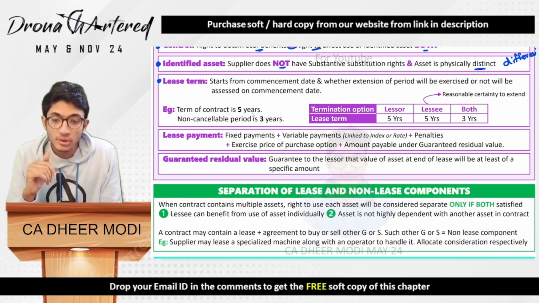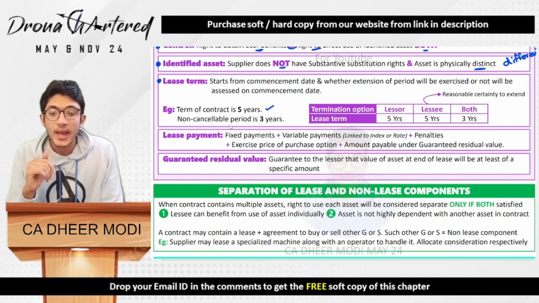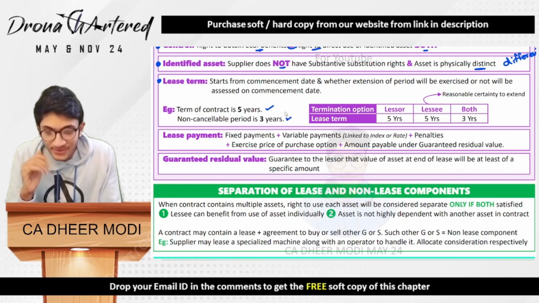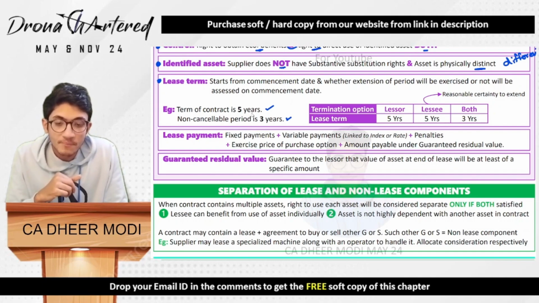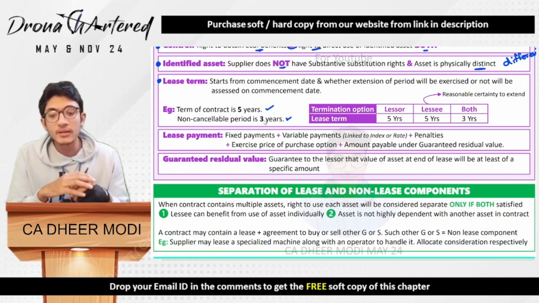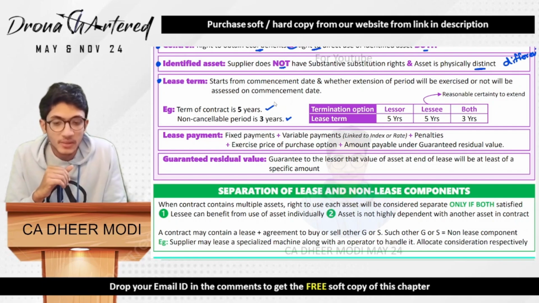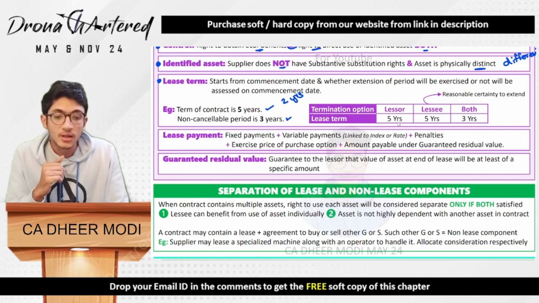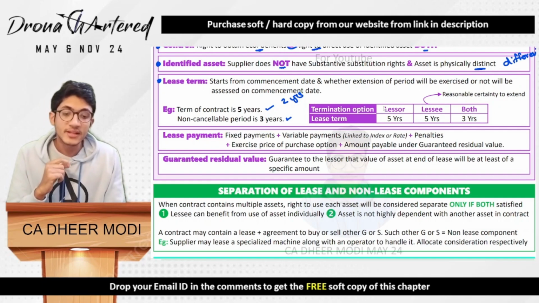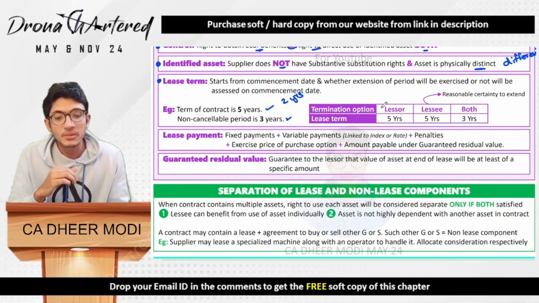So say for example, your term of contract is 5 years and your non-cancelable period is 3 years. So now in this case, if you see, only 3 years is your fixed. Your remaining 2 years is optional. So in this case, if the termination option, it depends who has the termination option.